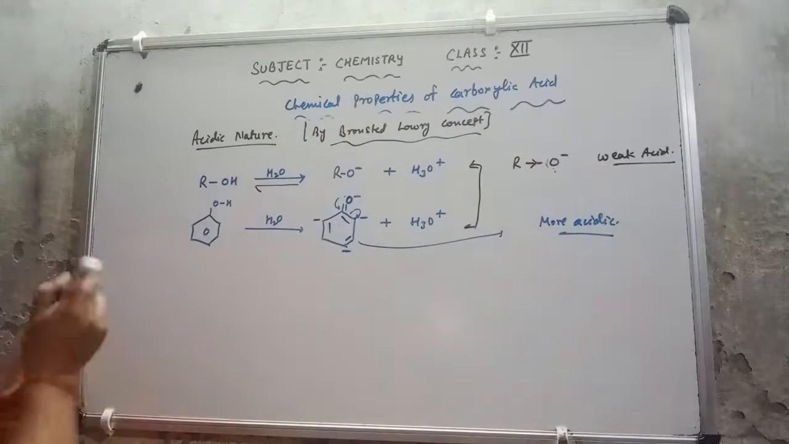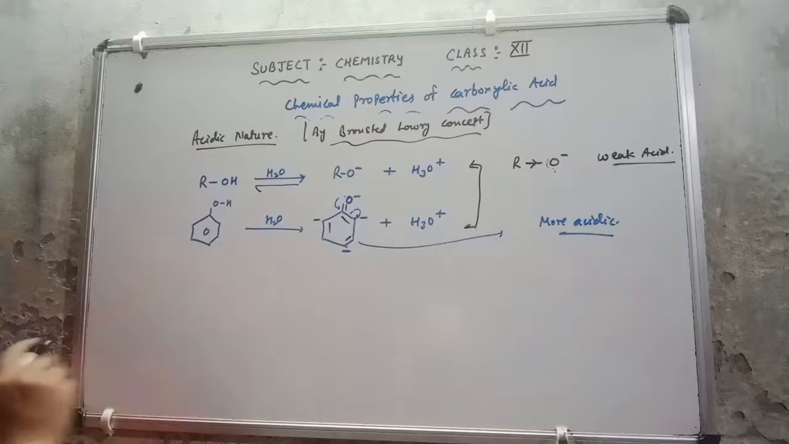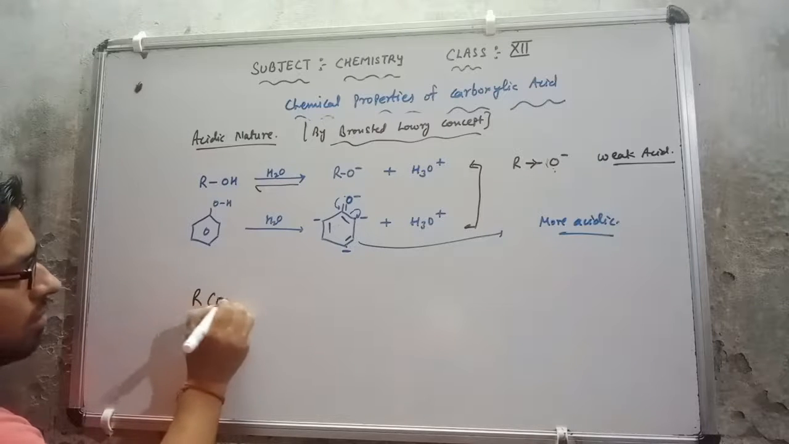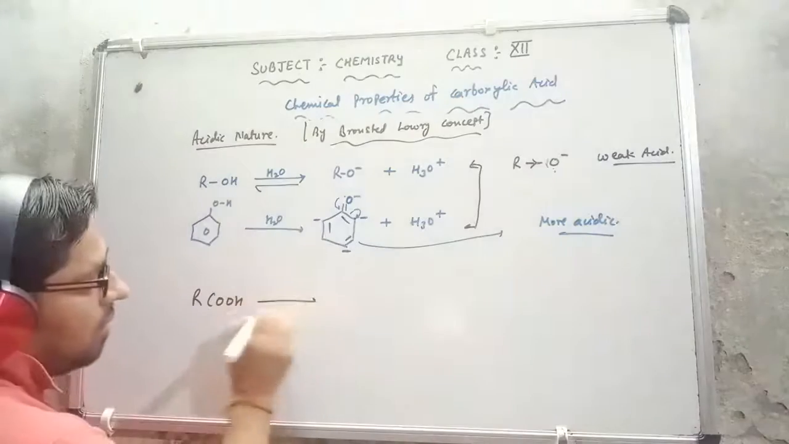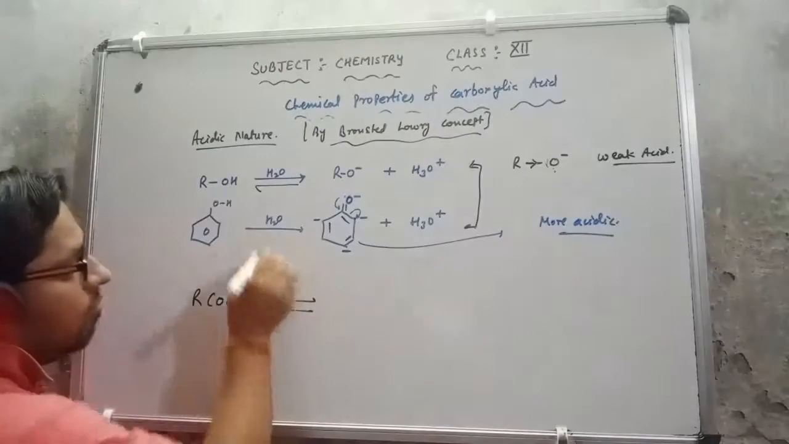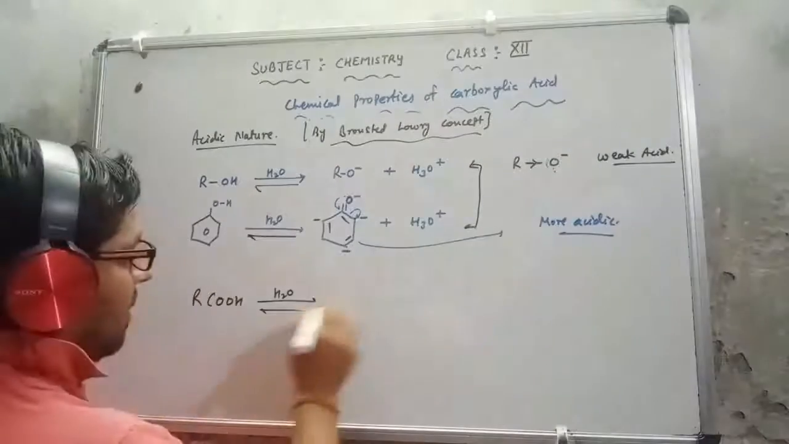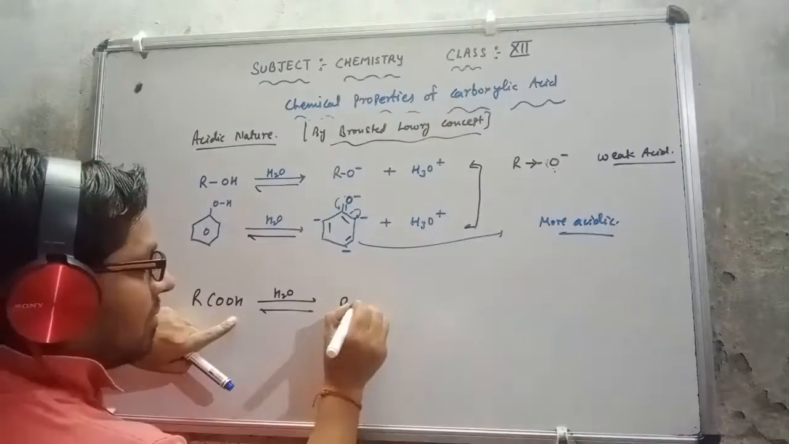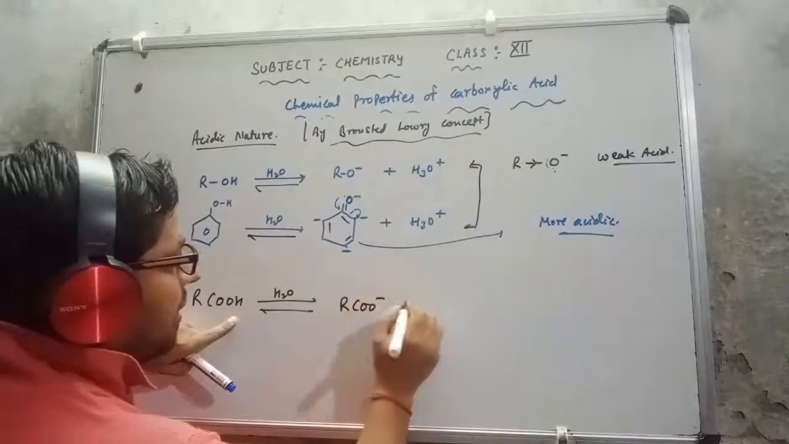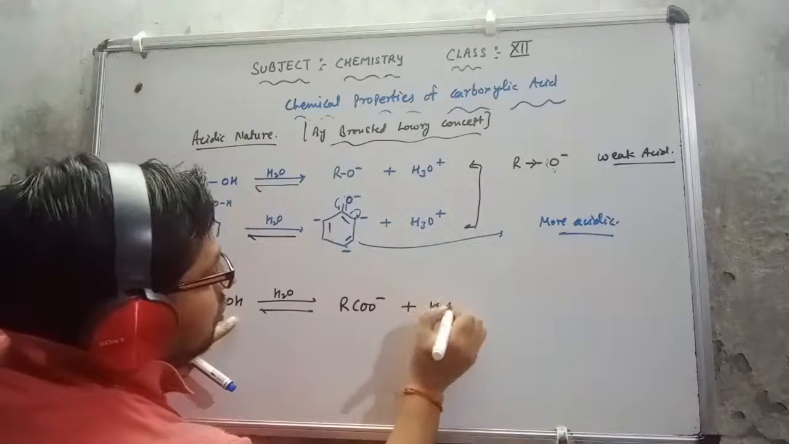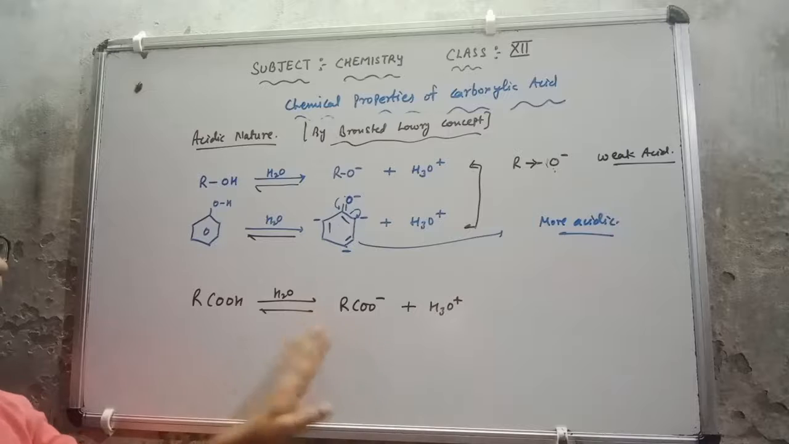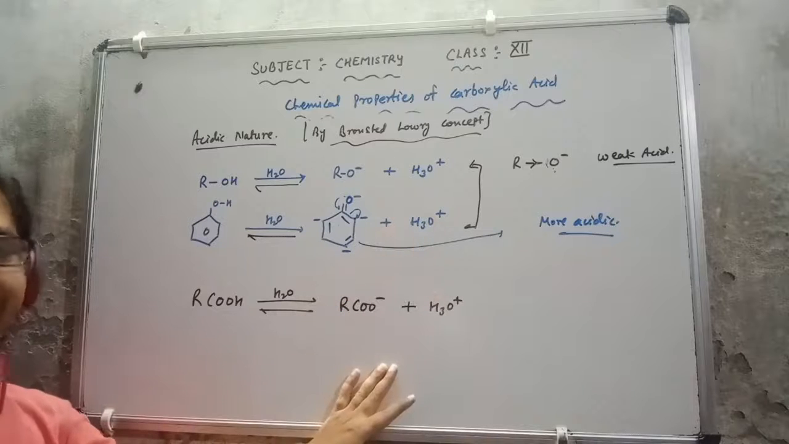Now the point is coming for carboxylic acid. If I discuss the carboxylic acid, this is RCOOH. When I dissolve it in water, what happens? It also releases its hydrogen, giving us RCOO negative and H3O positive, which indicates that it is also acidic in nature. Now we will compare them to see which is more acidic or less acidic.